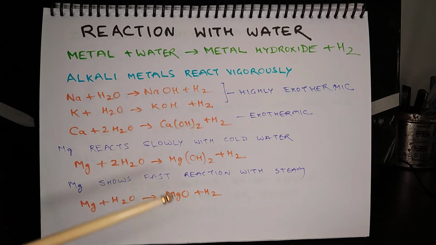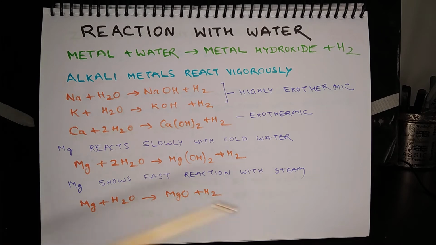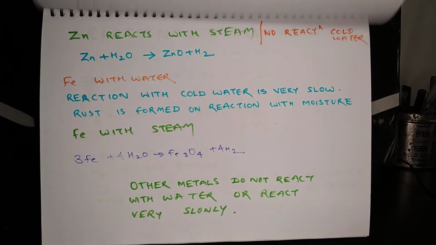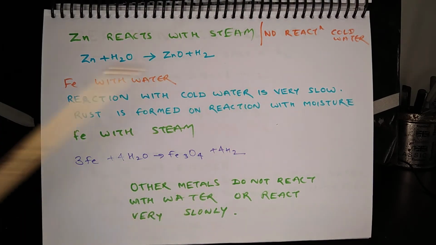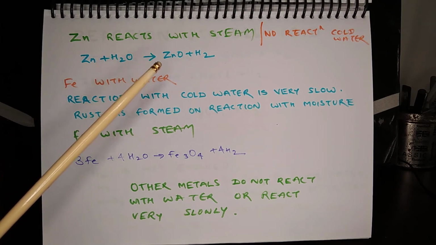Magnesium reacts slowly with cold water and produces magnesium hydroxide. The equation is Mg + 2H2O = Mg(OH)2 + H2. But magnesium shows fast reaction when it is exposed to steam, and in that case it forms magnesium oxide. The equation is Mg + H2O = MgO + H2. Zinc reacts with steam, but it does not react with cold water. The equation is Zn + H2O = ZnO + H2.